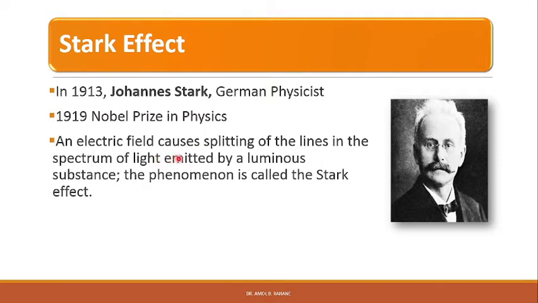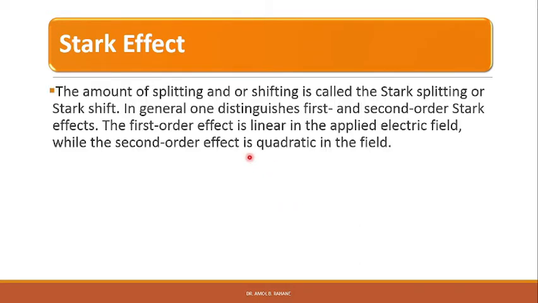An electric field causes splitting of the lines in the spectrum of light emitted by a luminous substance. The phenomenon is called the Stark effect. The amount of splitting or shifting is called the Stark splitting or Stark shift. In general, one distinguishes first and second order Stark effects. The first order effect is linear in the applied electric field,